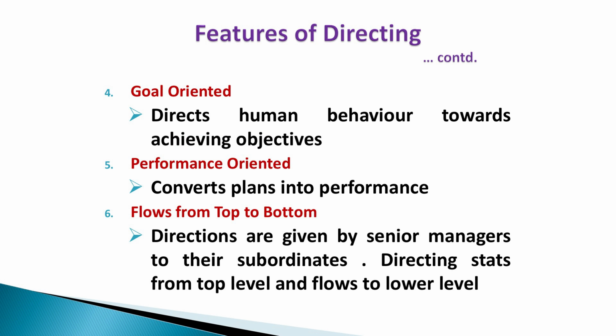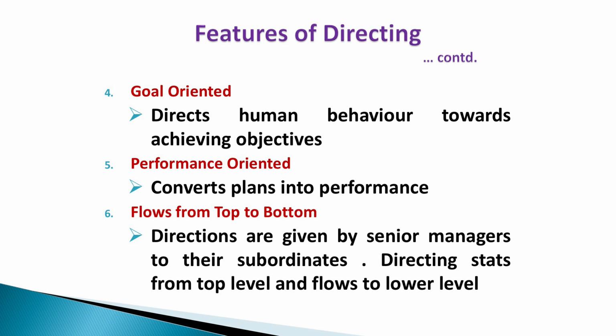Then you see the features of directing. It is a managerial function. I have already told you that planning, organizing, staffing, directing and controlling are managerial functions. It deals with the human factor. It is a communicating function, a pervasive function, goal oriented, directing human behavior towards achieving objectives, and performance oriented, converting plans into performance.